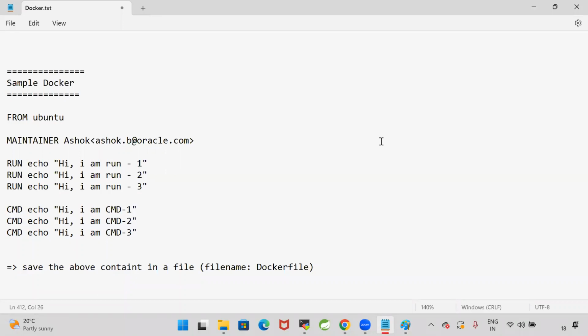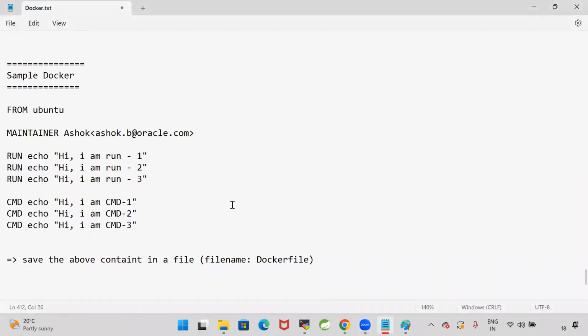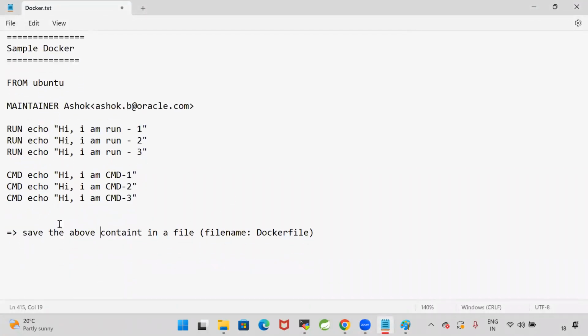Okay, good. Fine. So guys, are you able to understand how I created a Docker file? Sample Docker file. Create a Docker file. Create a file with that file name.